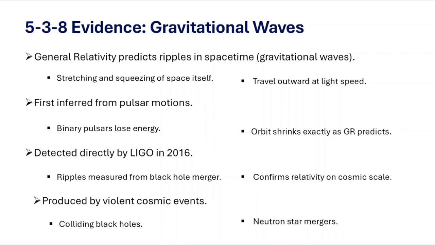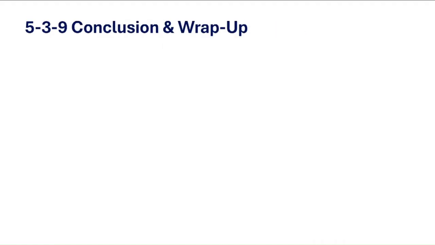Alrighty. Next we will wrap up the overall impact of Einstein's relativity and how it changed our view of the universe forever. So let's summarize what we have learned. First, Einstein started by questioning motion itself. He realized that the laws of physics, including the speed of light, should appear the same to all observers moving at constant velocity. And this leads to some surprising consequences.